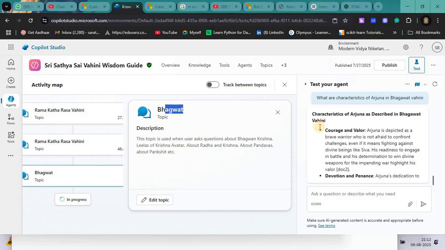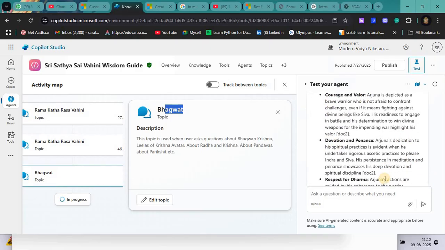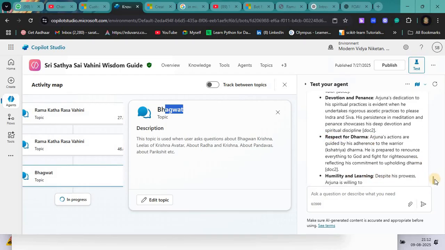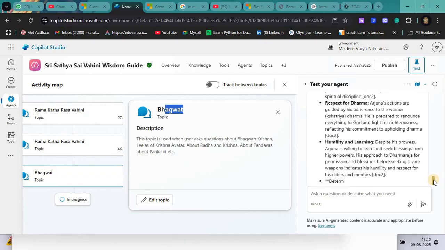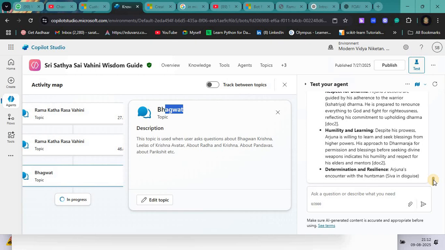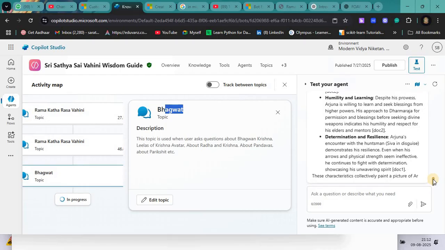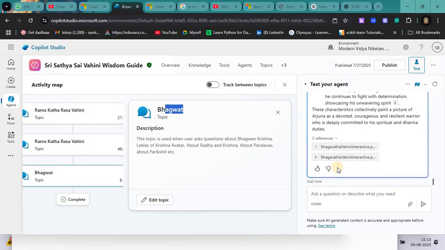The characteristics of Arjuna described in the Bhagavata Vahini are courage and valor, devotion and peace, respect for dharma and humanity, and learning. This is the summary extracted from the document I provided as knowledge to the agent. You can see the Copilot agent explaining very well, and it also shows it is referring to the Bhagavata Vahini PDF.